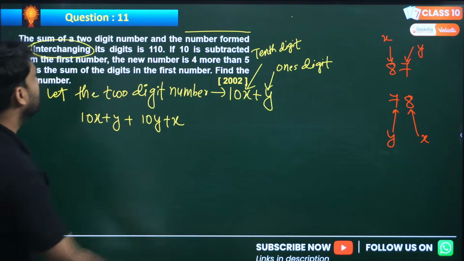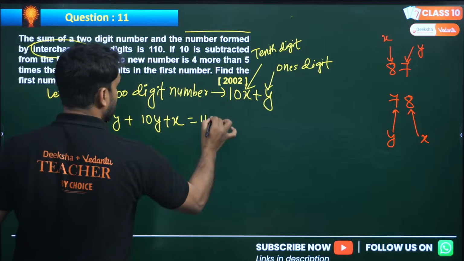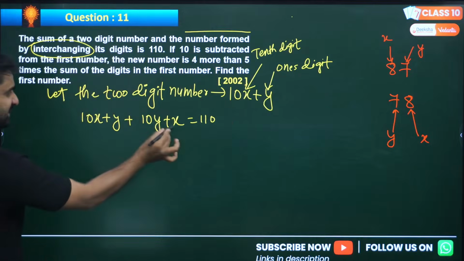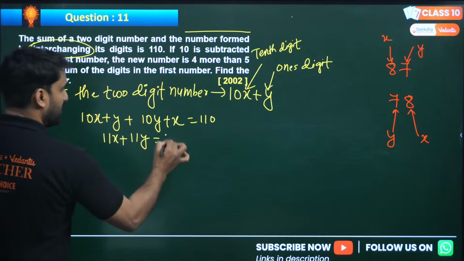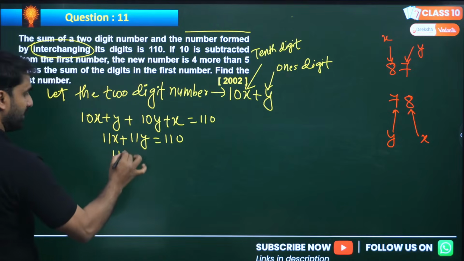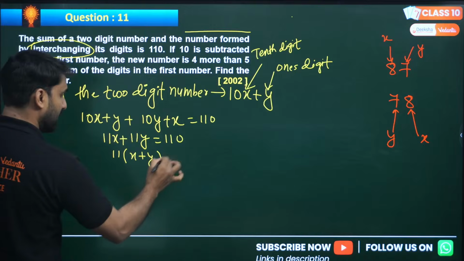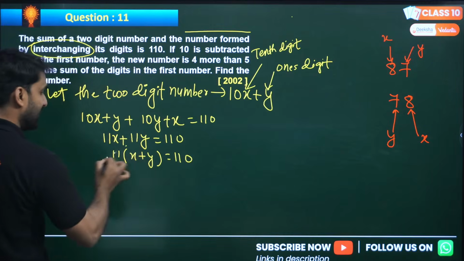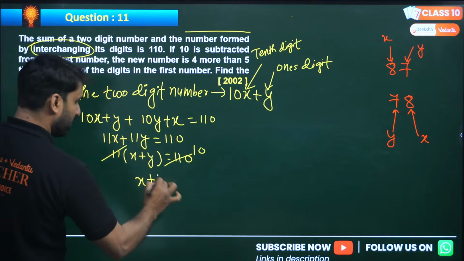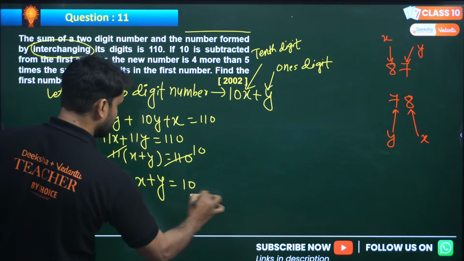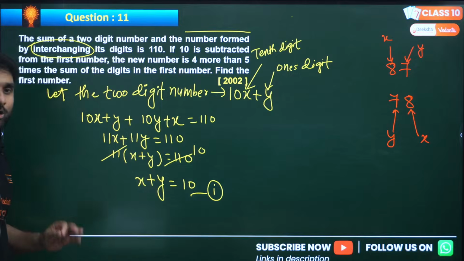This is equal to 110. Can we please modify this? 10x plus x will be 11x, 10y plus y will be 11y, equals 110. Can we take 11 common here? So 11 times x plus y equals 110. 11 will cancel here. This is 10. So we got one relation between x and y, which is the first equation. Don't worry.